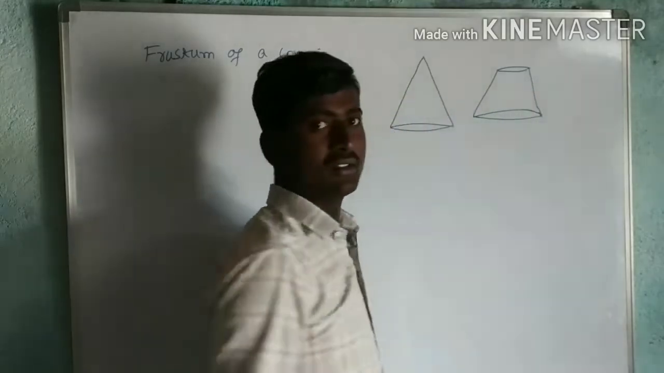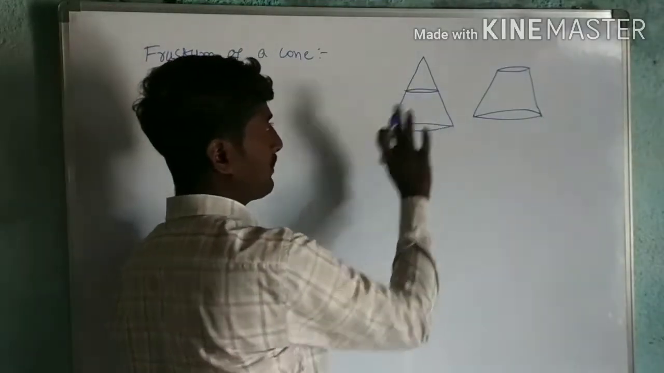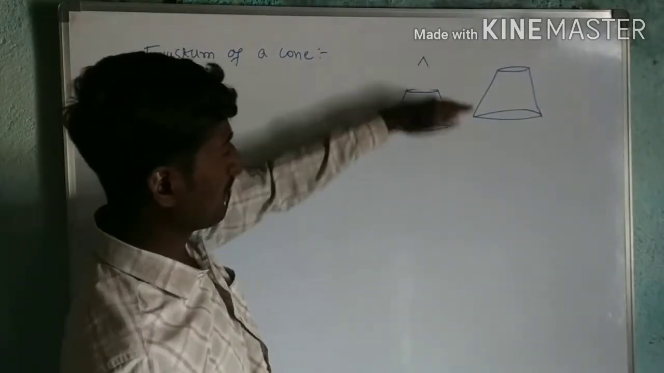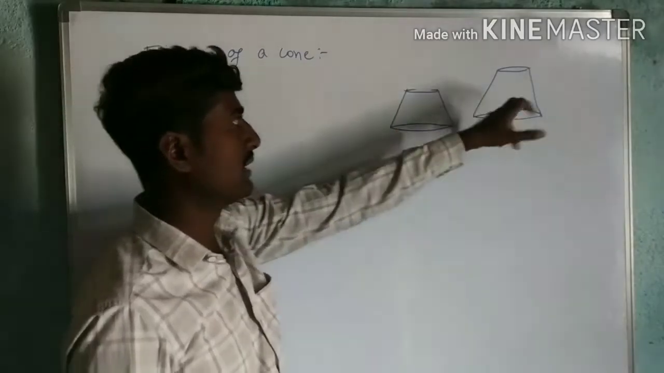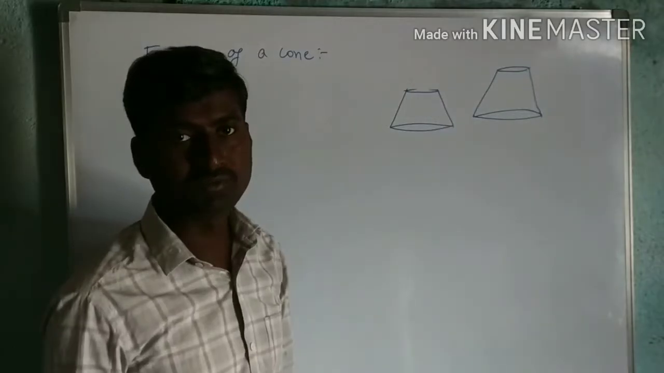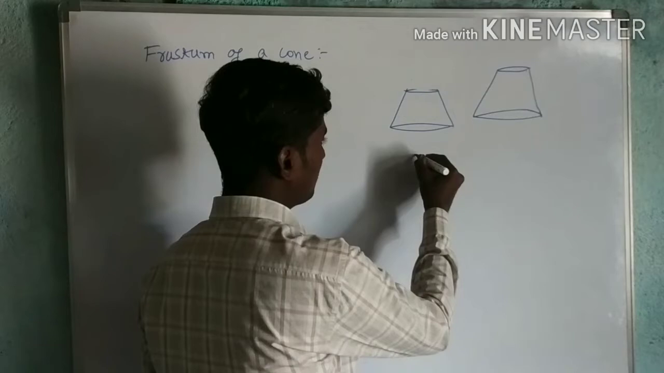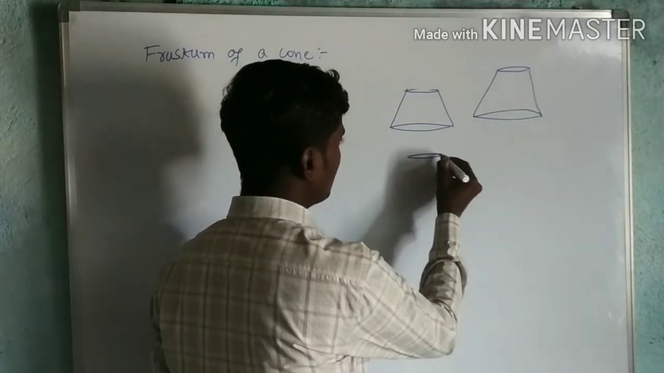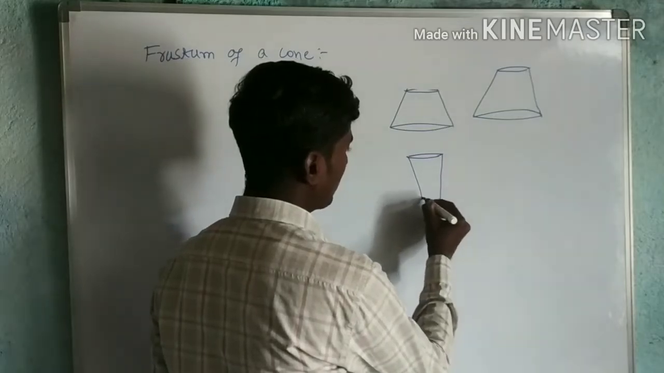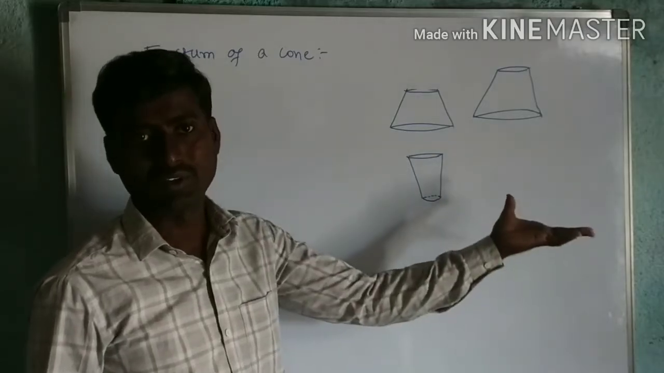See here? If you cut this with a plane which is parallel to the base, this is very important. If you cut this, which must be parallel to the base, then we get a frustum of a cone. So this shape we can say is a frustum of a cone. The best example, I hope you saw this. So I will draw here. What is this? A glass. So the glass is also in the shape of a frustum of a cone.